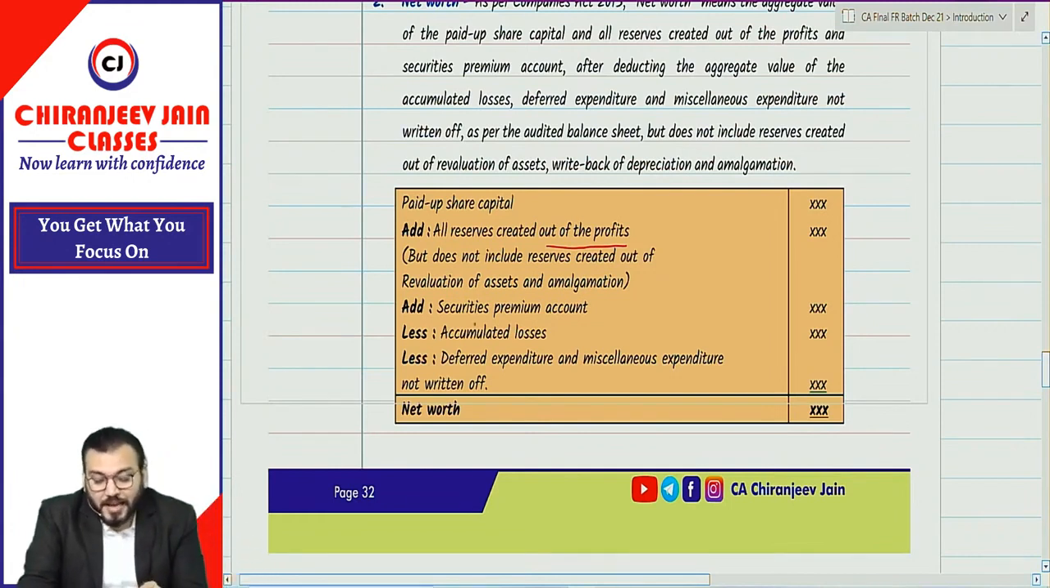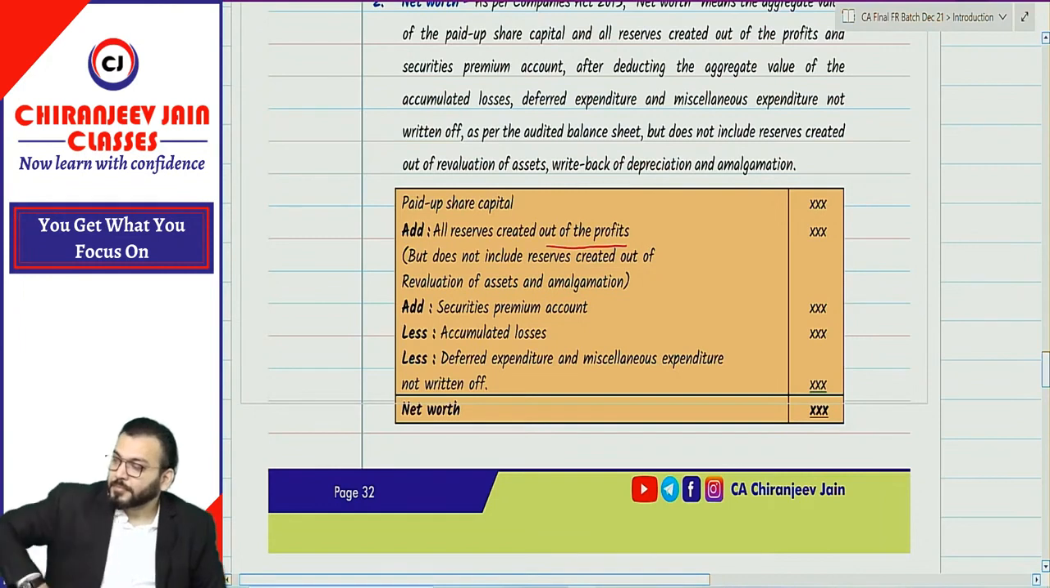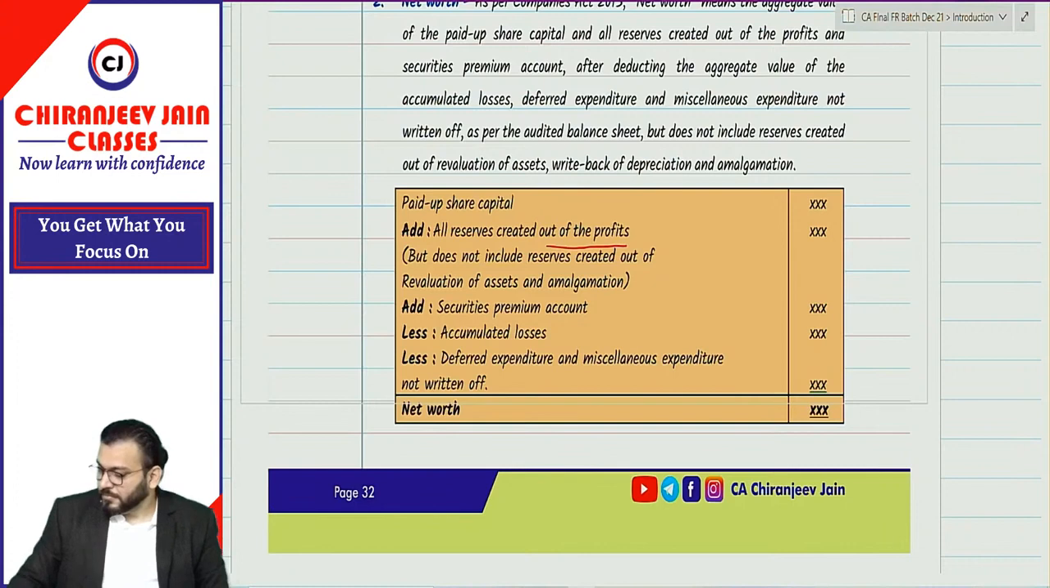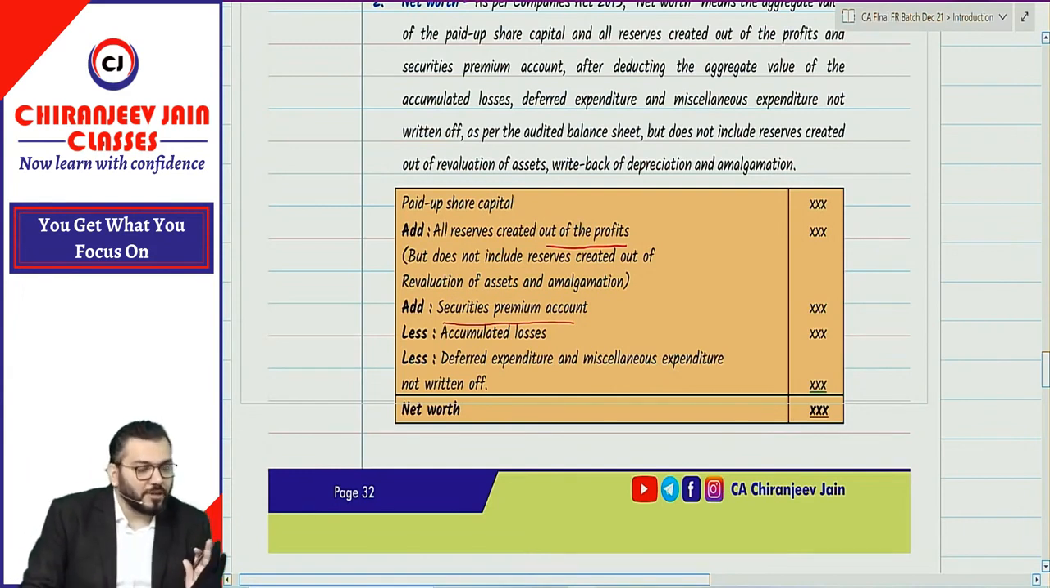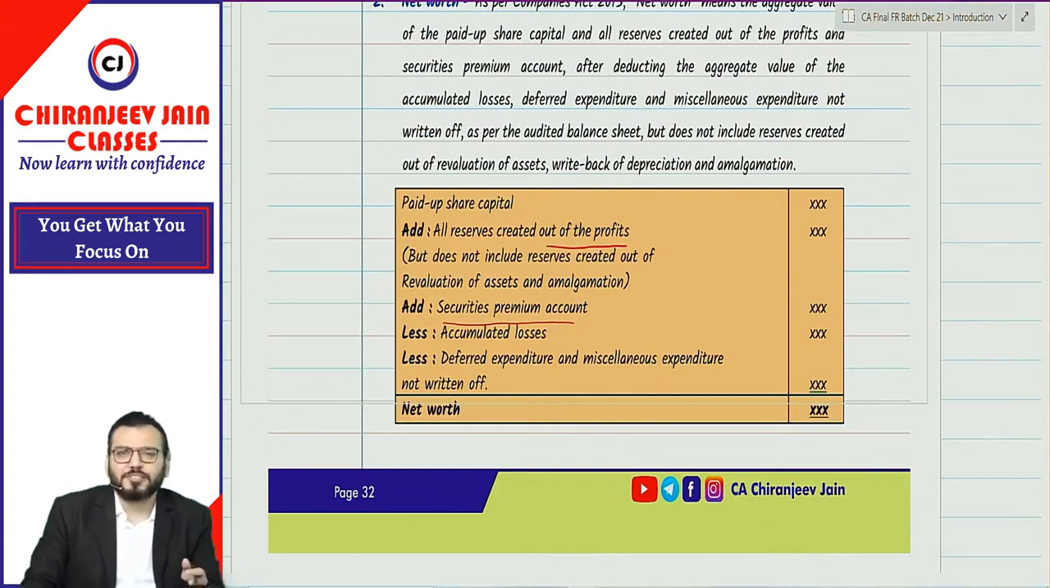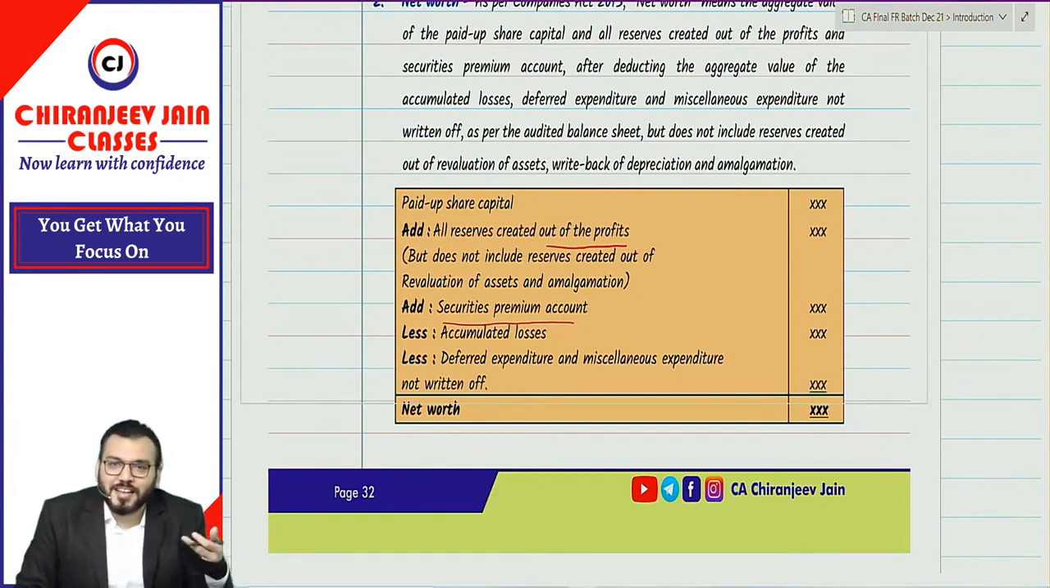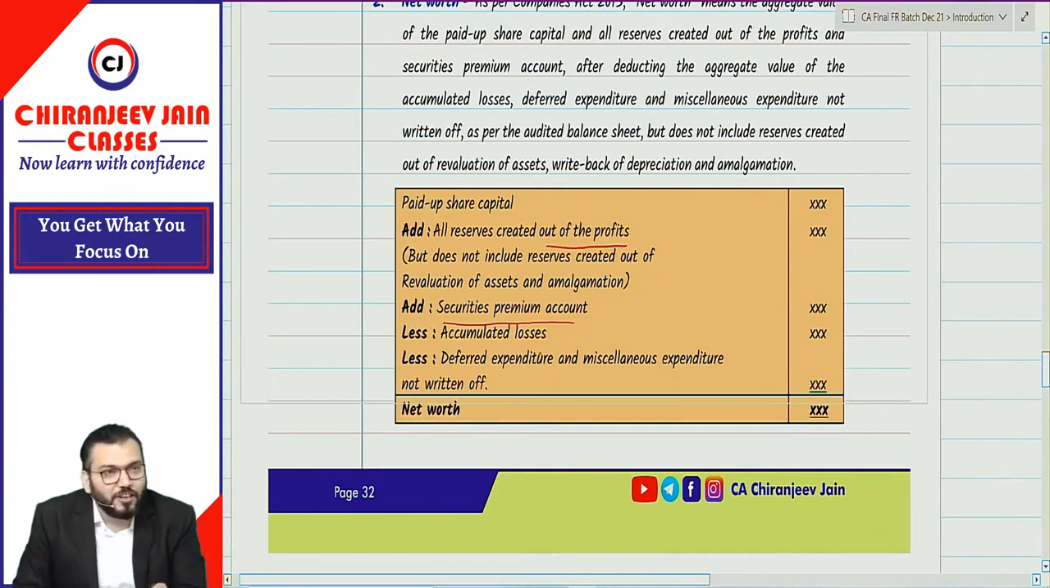Understood? Yes, sir. Then add securities premium, which is also part of reserve and surplus. Securities premium account, no doubt. Then less accumulated losses. Of course, there may be a negative balance of the P&L appropriation account. That is known as accumulated losses. So less accumulated losses.